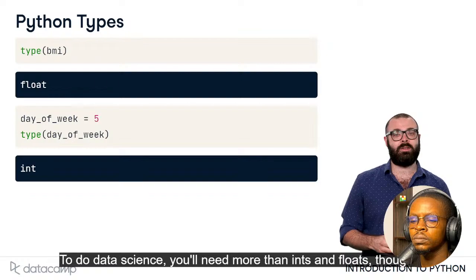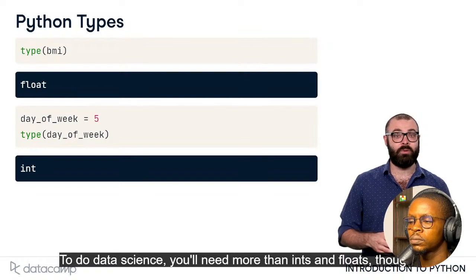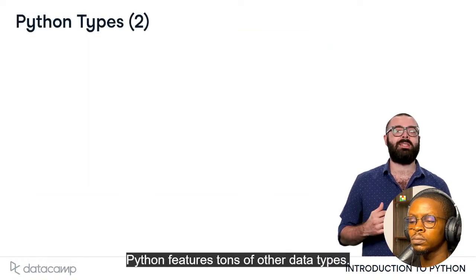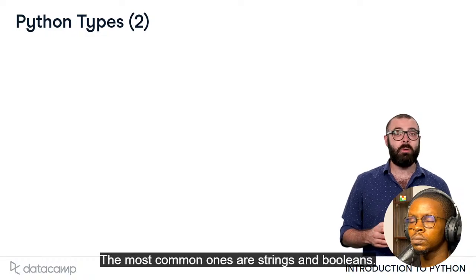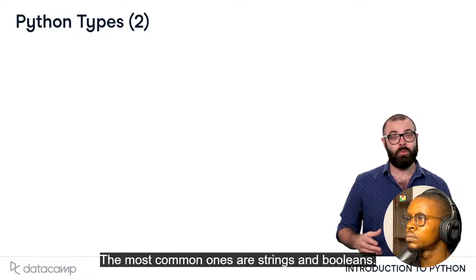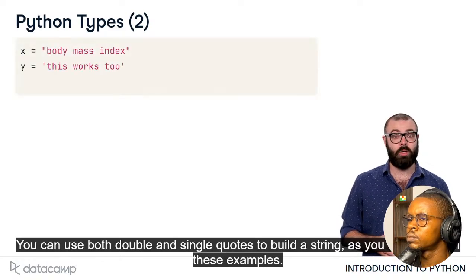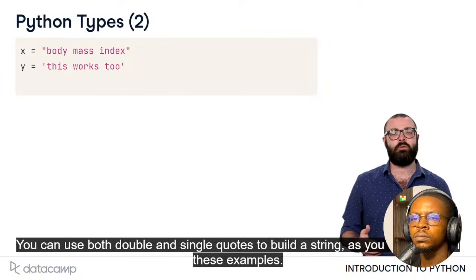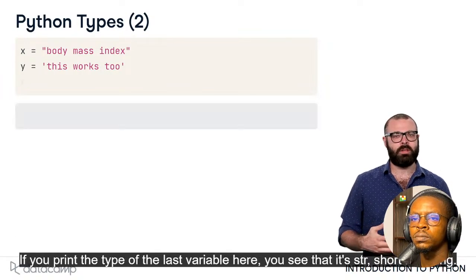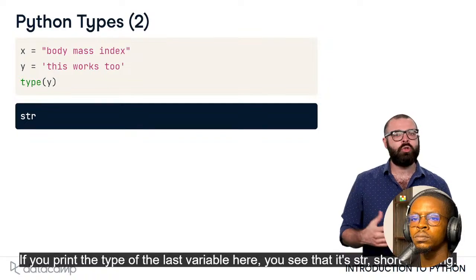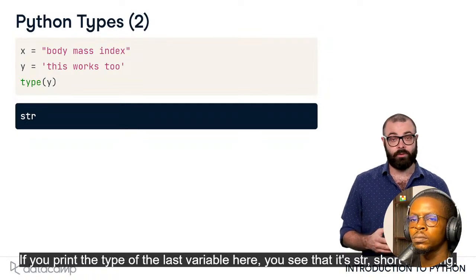To do data science, you'll need more than ints and floats though. Python features tons of other data types. The most common ones are strings and booleans. A string is Python's way to represent text. You can use both double and single quotes to build a string, as you can see from these examples. If you print the type of the last variable here, you see that it's str, short for string.